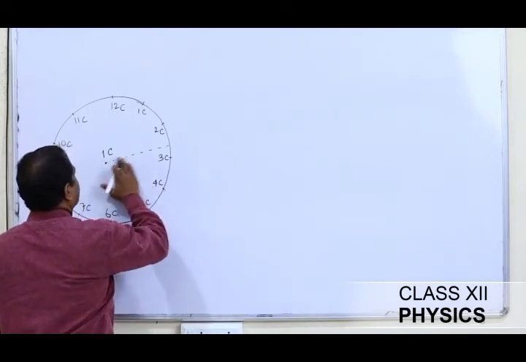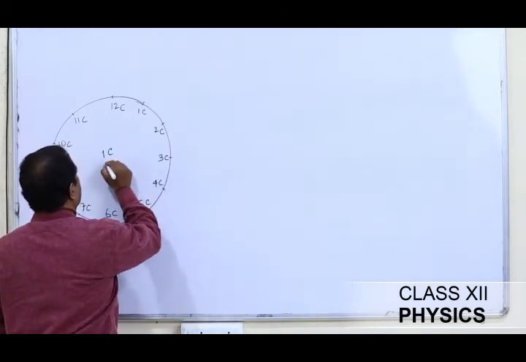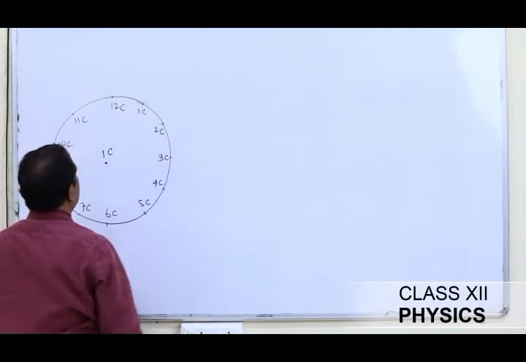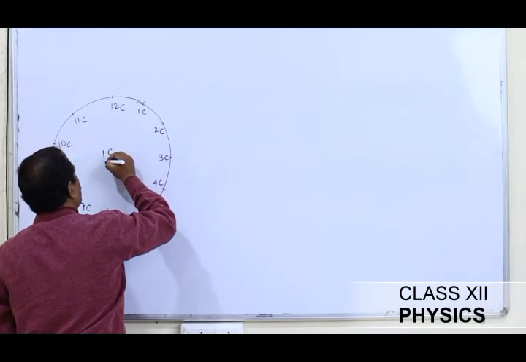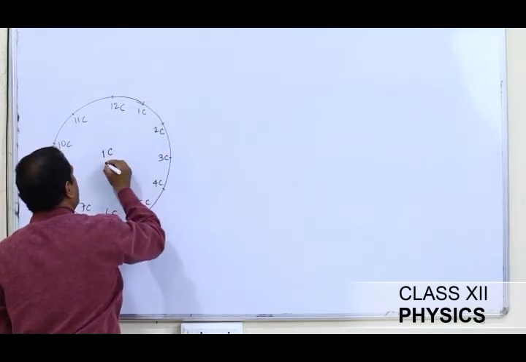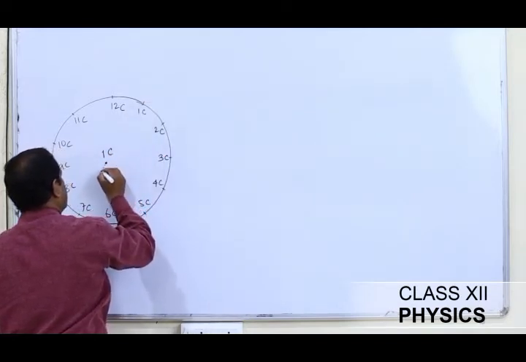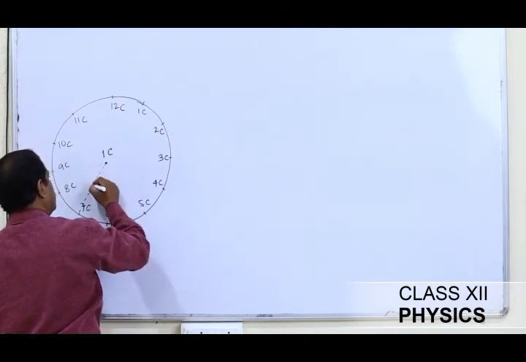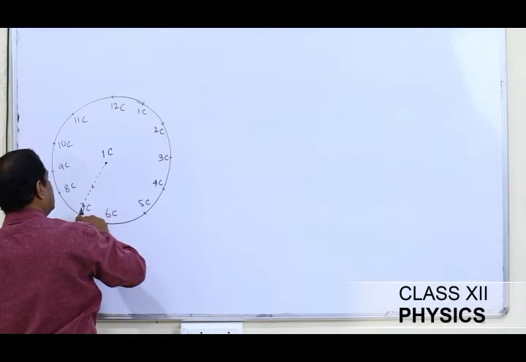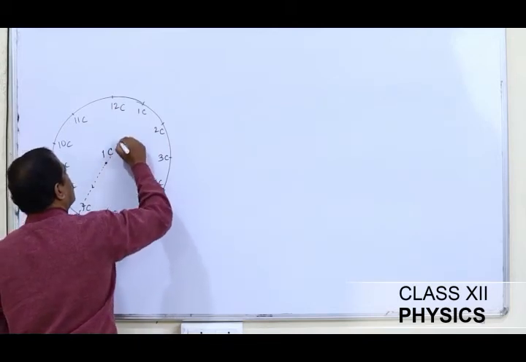If I visualize this problem, I see that the charge of 1 coulomb placed at this point is going to repel this charge along this direction, and this 7 coulomb charge is going to repel this charge in this direction.